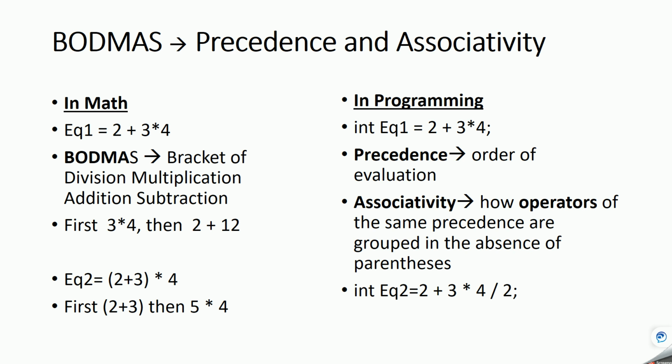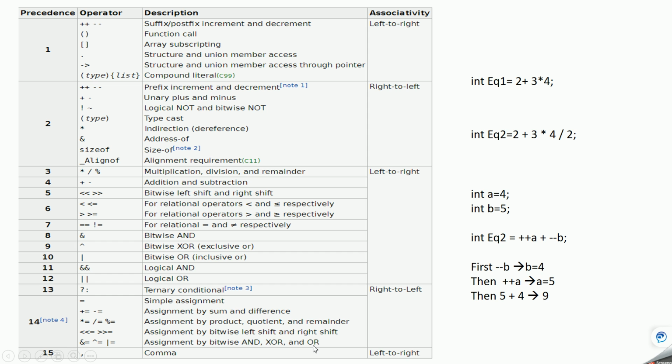So let's see the precedence of various operators in C programming. This table will show the precedence value of each operator. We have operators like plus plus, the bracket, and the array open bracket and close bracket. These are the operators whose precedence value is 1, which means it is the highest, so these have to be performed first.